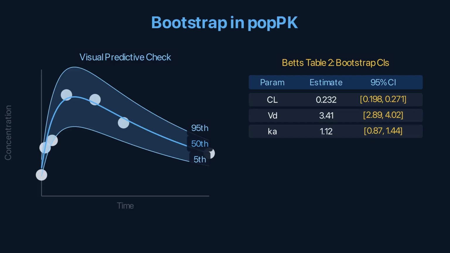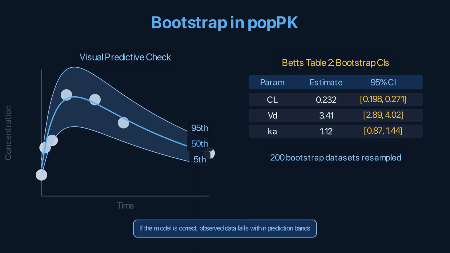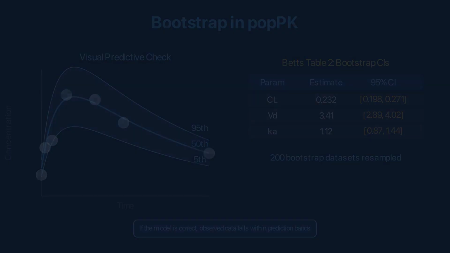The visual predictive check takes this further. Simulate concentration time profiles from each Bootstrap fit. Overlay the 5th, 50th, and 95th percentiles on the observed data. If the model is correct, the observed data falls within the prediction bands.